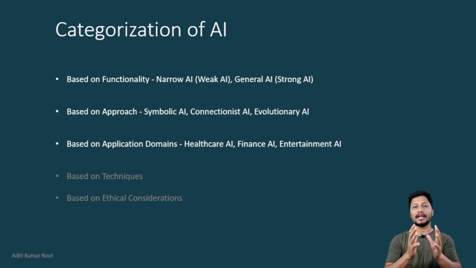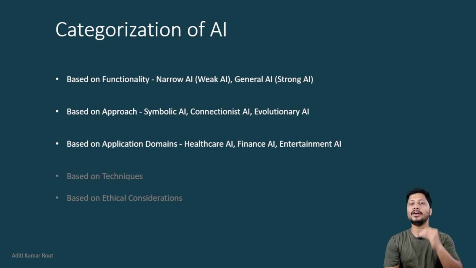If I am talking about categorization of AI, I have given 5 top level categories here, and I have greyed out the last two because they are applicable across all 3 major categories. The first category is based on functionality. We already have another video on that: narrow AI and strong AI, or general AI, which divides AI into 2 categories.